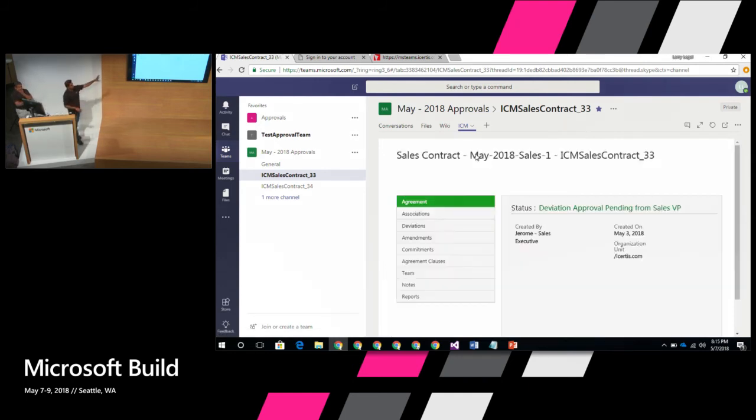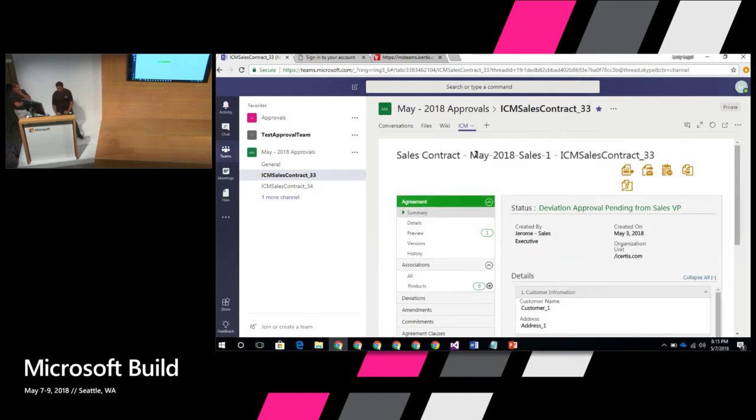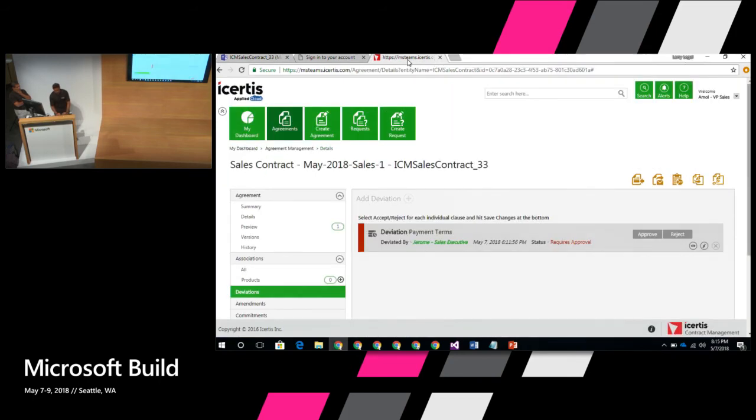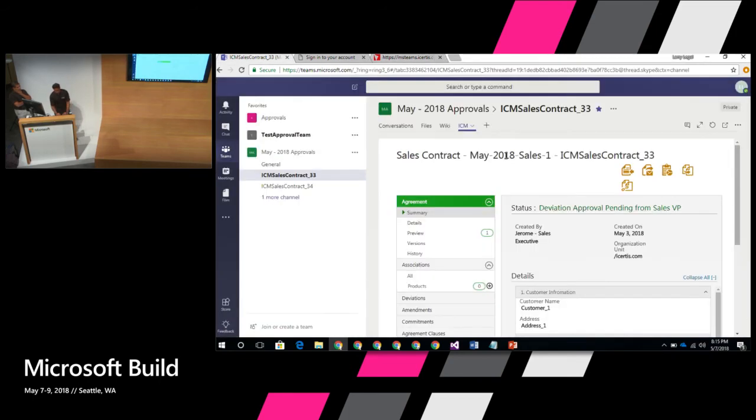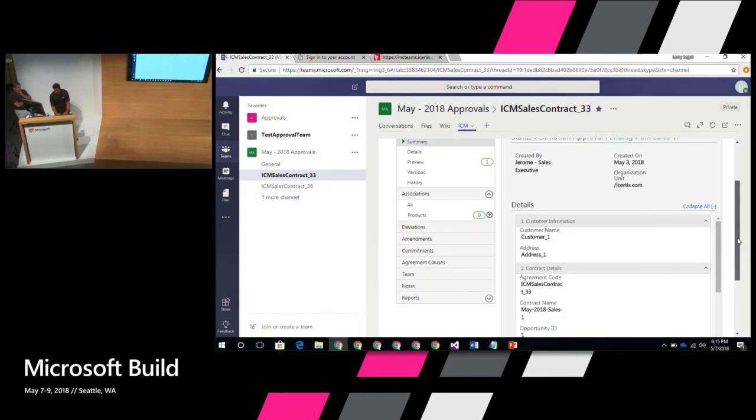And just like that, you can see the same application that you see in here, which is a completely third-party application. It opens up seamlessly in Teams. And Larry can have the exact same experience without even leaving Teams, with a complete, full, rich UI and all the functionality of whatever the third-party app. Now, in this case, it's our ICM platform.